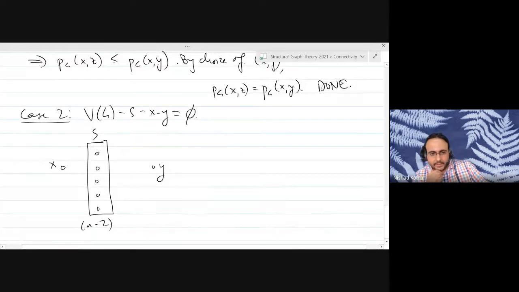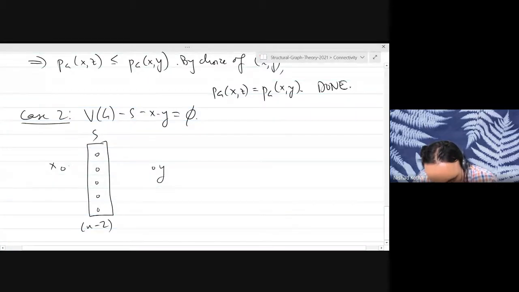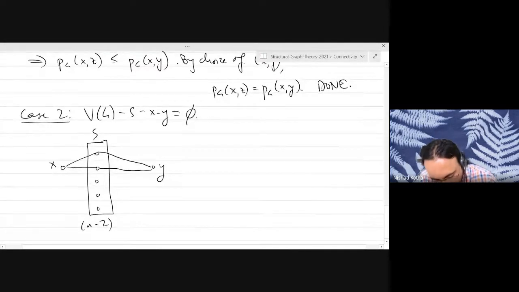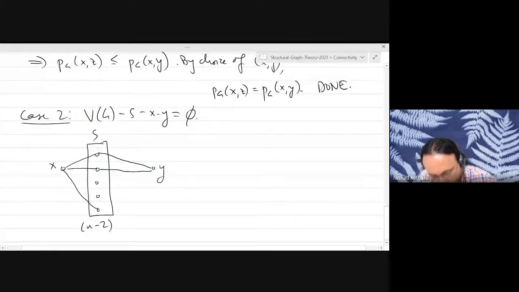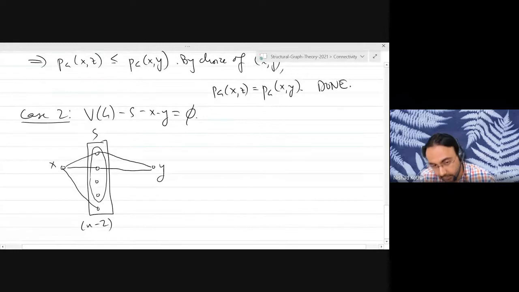Notice that S is a minimum XY vertex cut in the graph H. This means that every vertex in S has to be adjacent with X and it has to be adjacent with Y. Because if some vertex was not adjacent to Y, then you would get a smaller vertex cut separating X and Y, which is a contradiction to the choice of S. So it has to be this way.